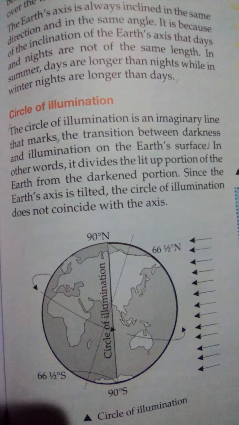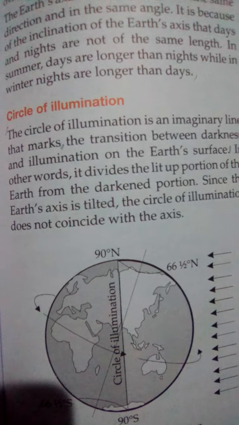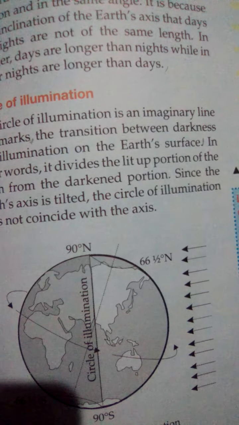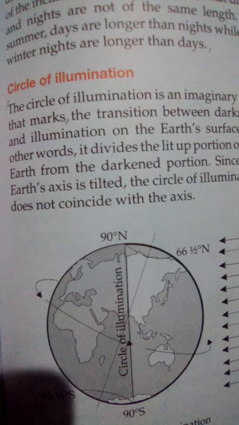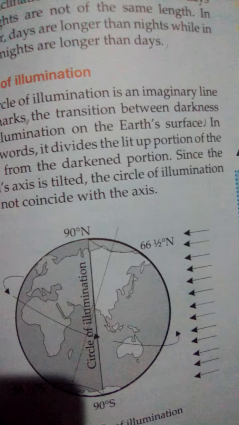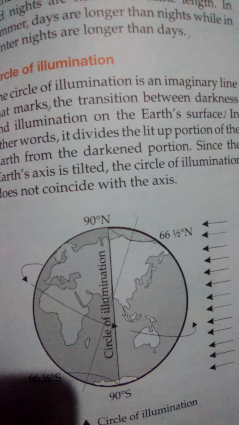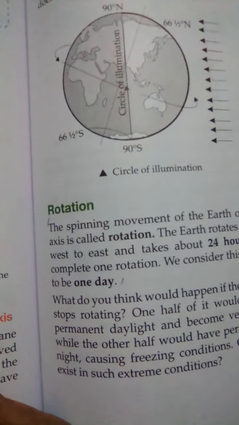Now the circle of illumination. The circle of illumination is an imaginary line that marks the transition between darkness and illumination on the earth's surface. Now see the rotation.